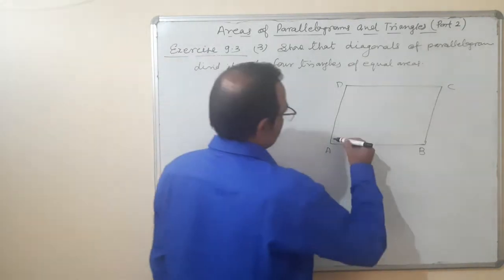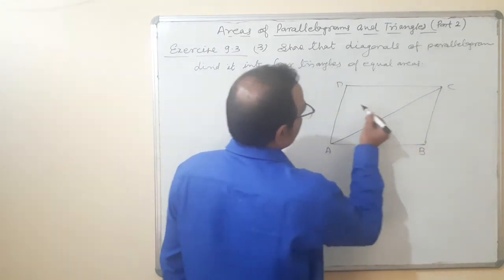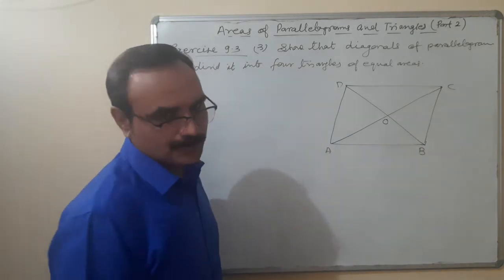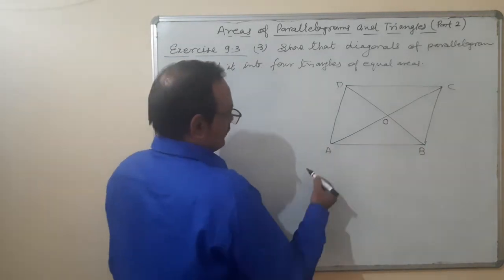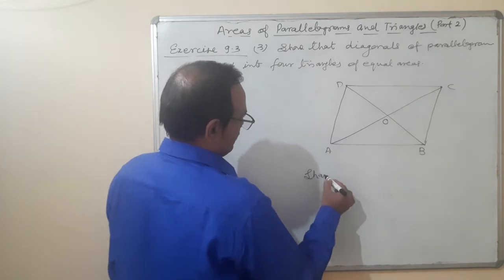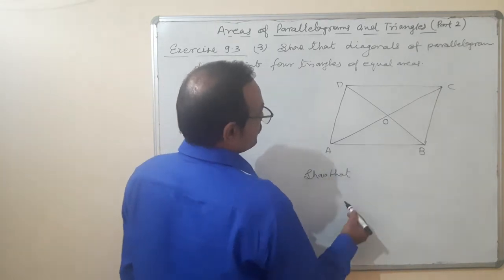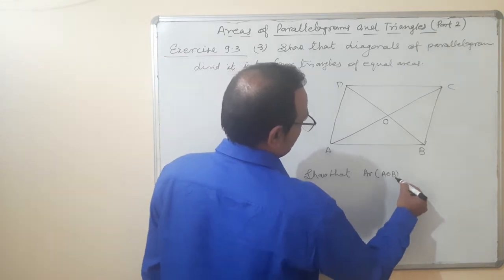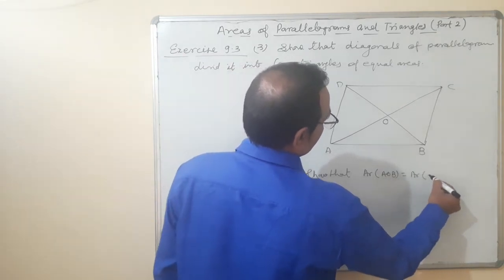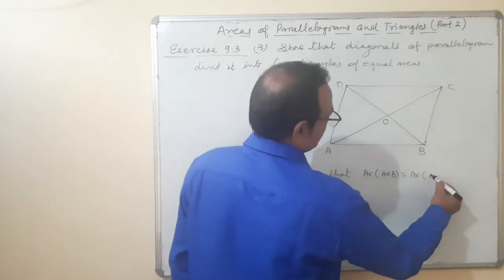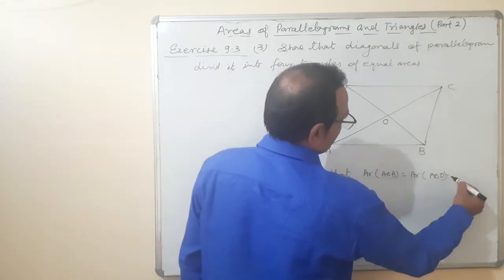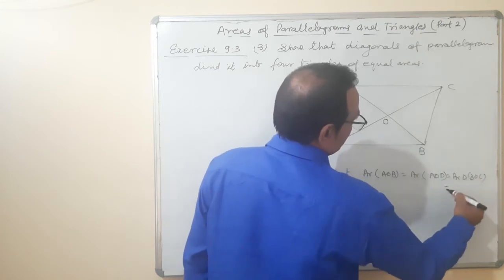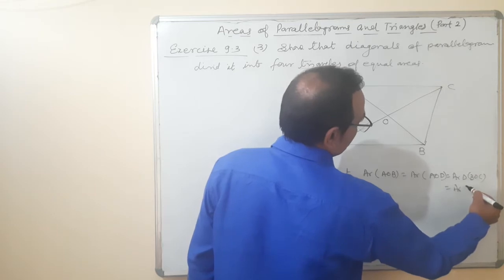ABCD is a parallelogram. AC and BD are two diagonals intersecting at point O. Okay. Show that area of AOB is equal to area of AOD, is equal to area of BOC, and is equal to area of COD.